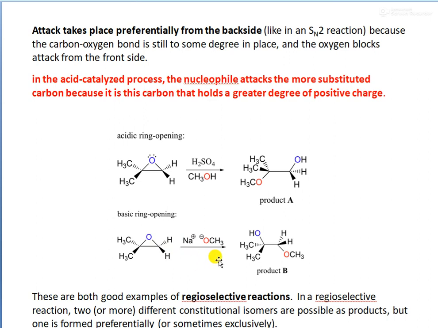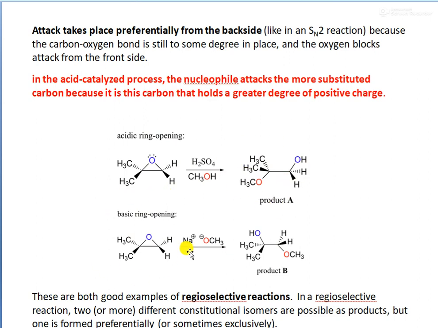So in regioselective reactions, two different constitutional isomers will be formed, but one will be formed predominantly. Okay, both will be formed to some extent, but in the case of an acid opened reaction, product A will be formed predominantly.